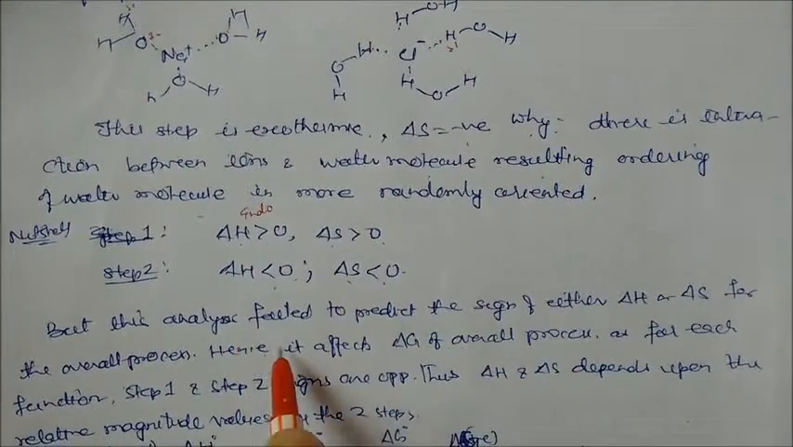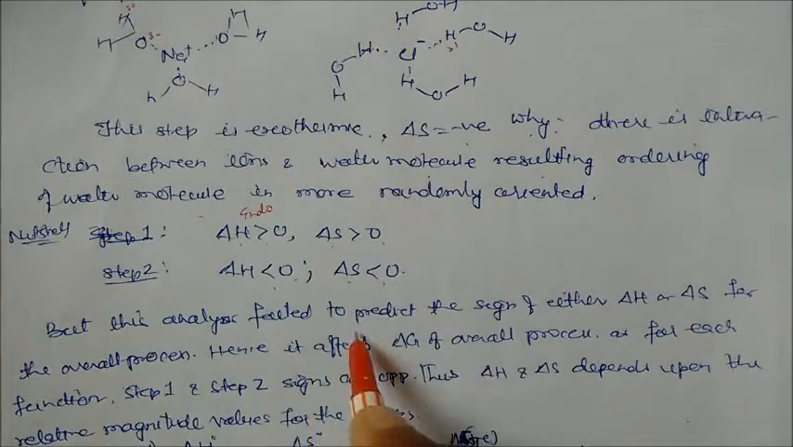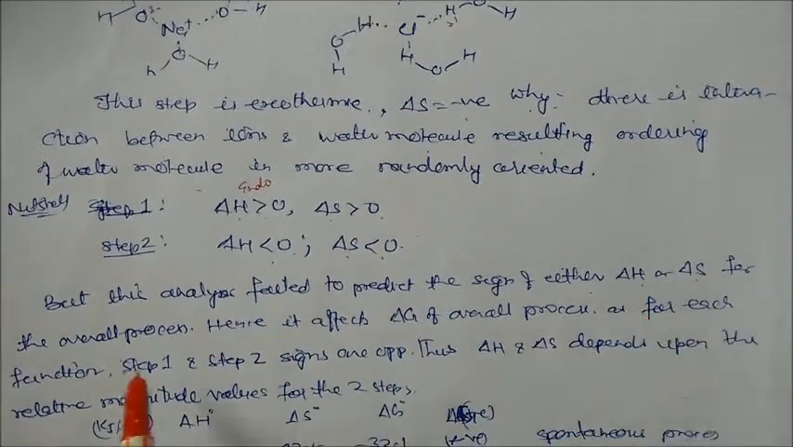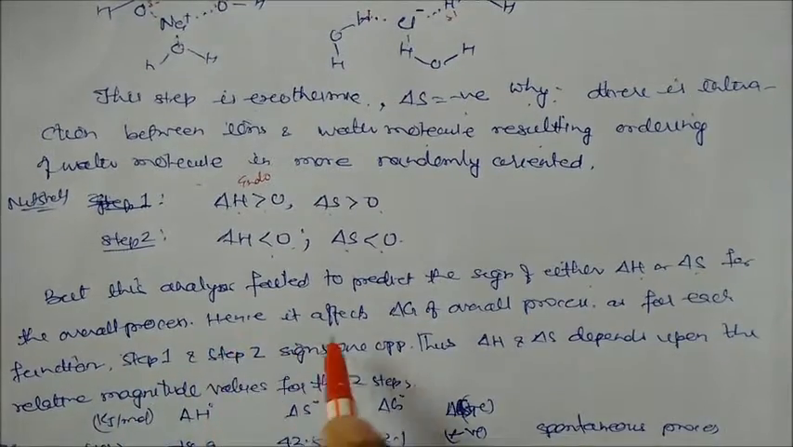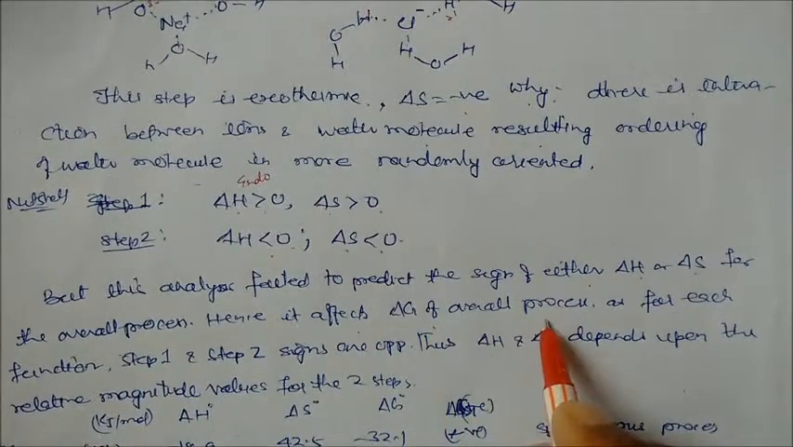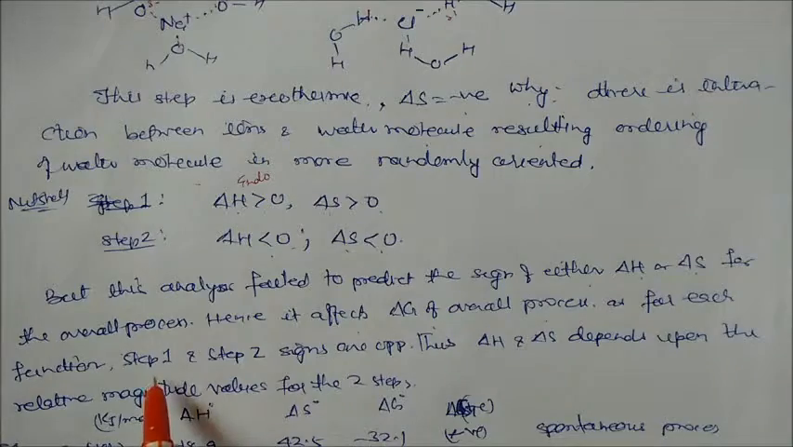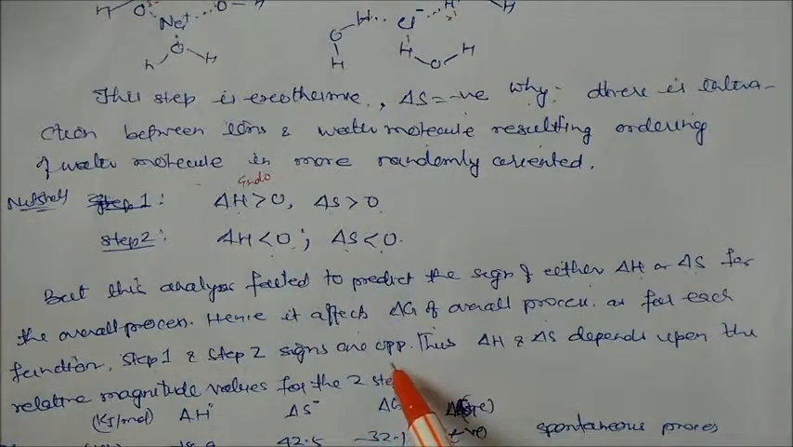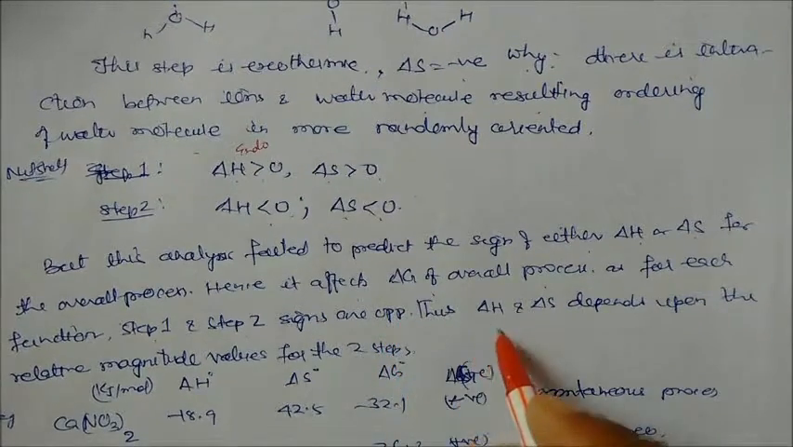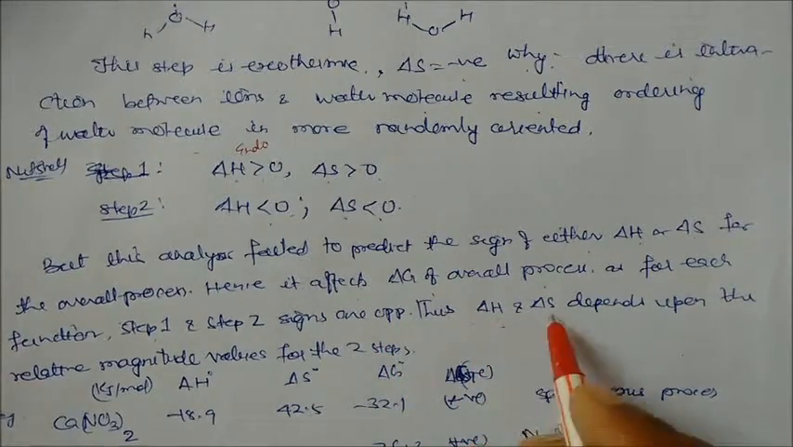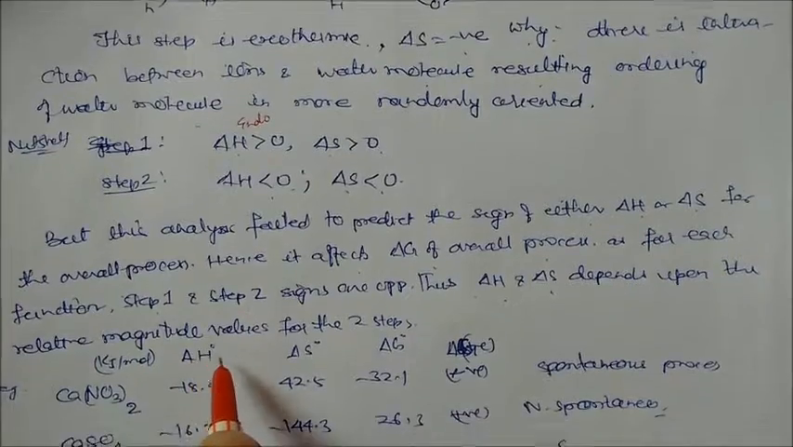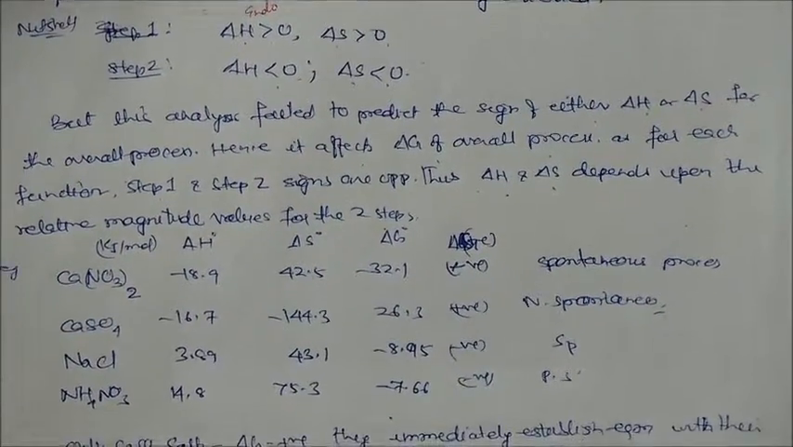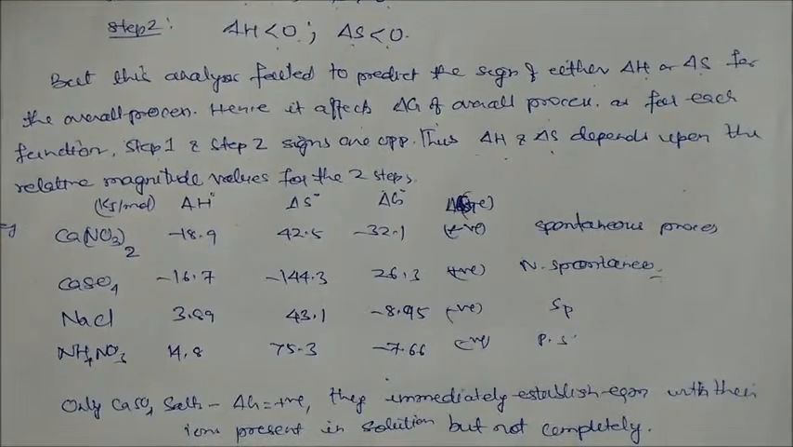But from this analysis, we fail to predict the sign of either delta H or delta S for the overall process, and hence the delta G of the overall process, for each of the steps 1 and 2. Why? Because their signs are of opposite nature. So delta H and delta S depend upon the relative magnitude of the values for the two steps. I have given some examples. From this example it is clear how it affects the solubility.